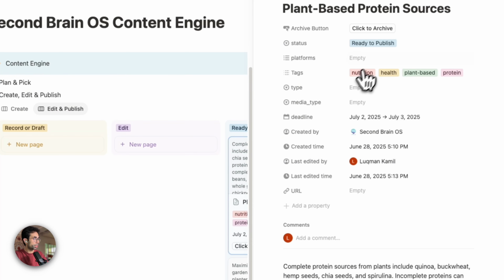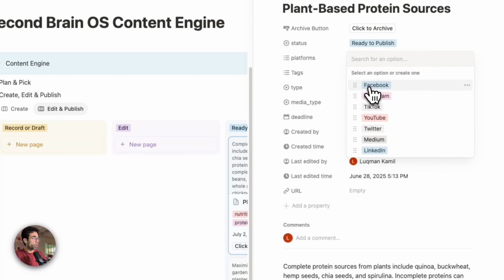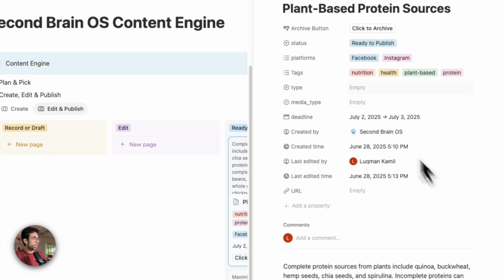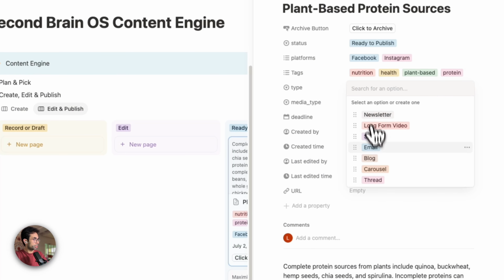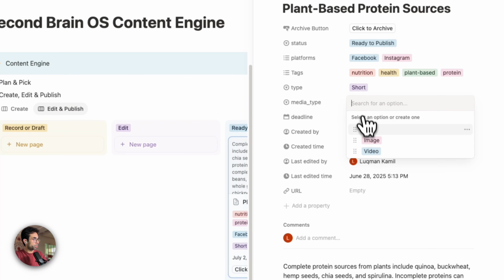First, I'm going to click on it, then go into platforms. And then I'm going to select all the platforms where I would like to publish this. So I'm publishing to Facebook, Instagram, and let's say it's a short, right? And I am saying that the media type is a video. It's a short video, right?